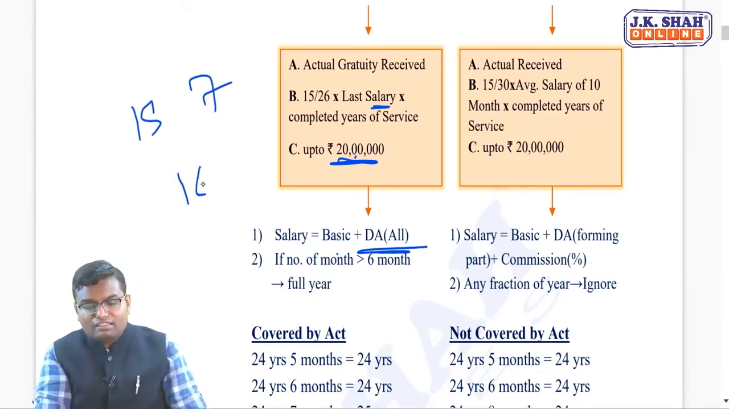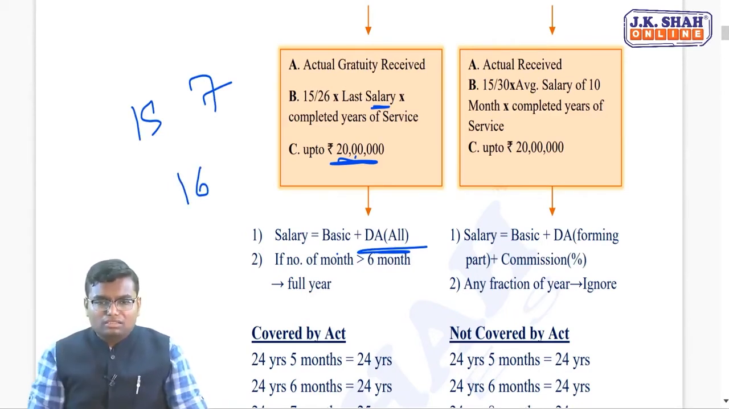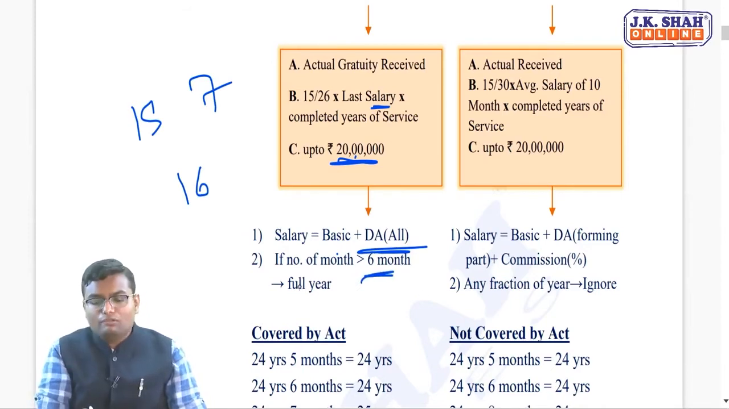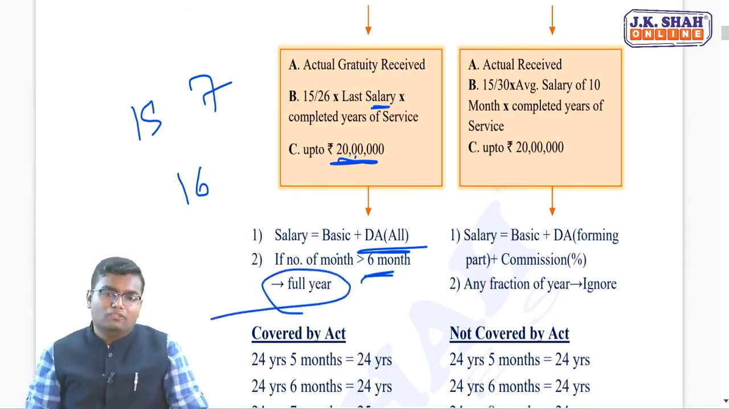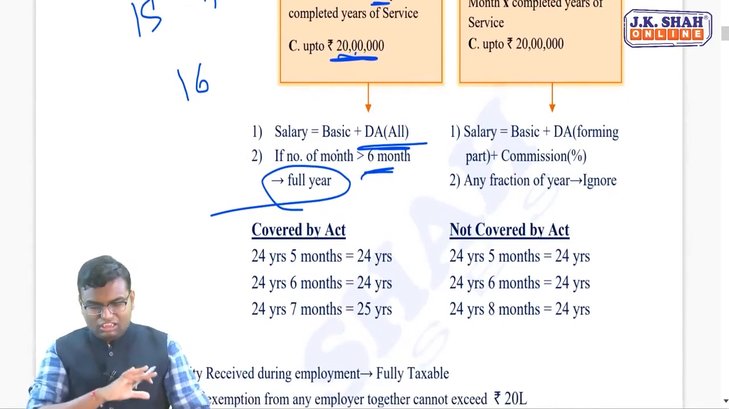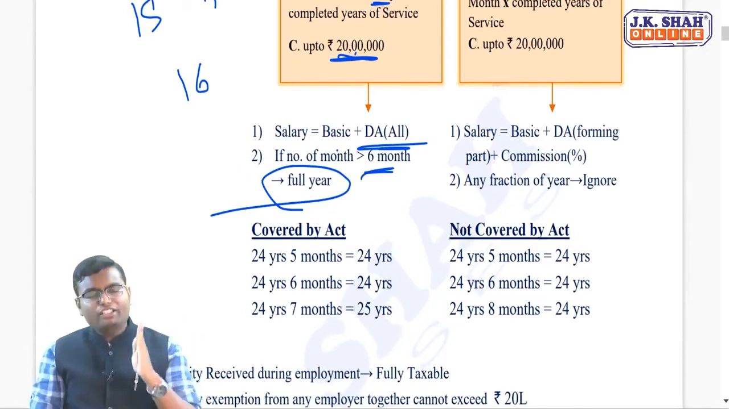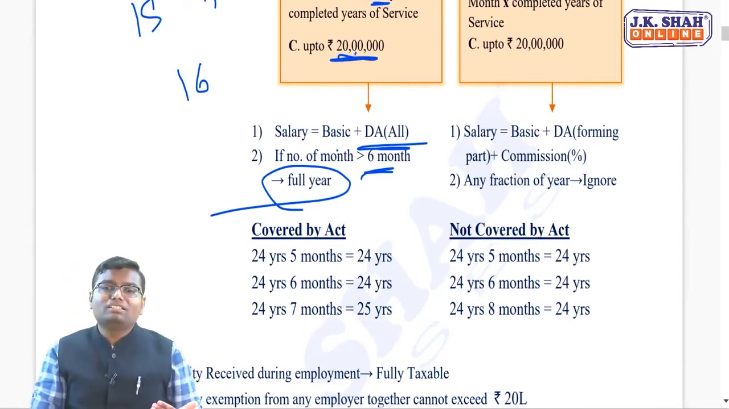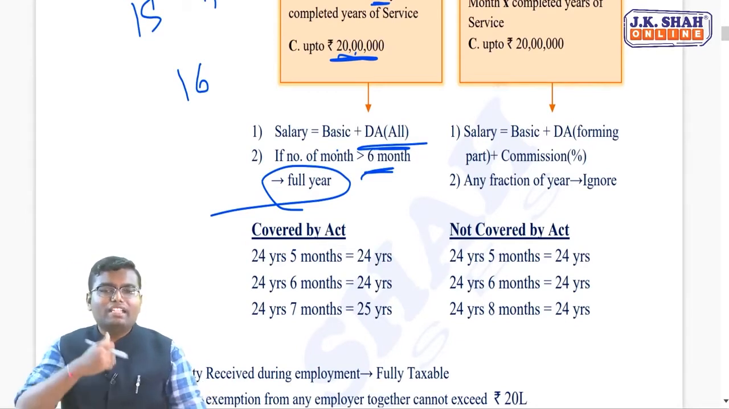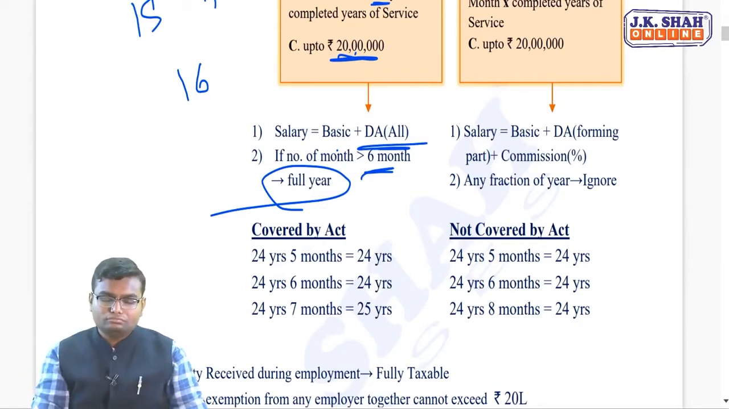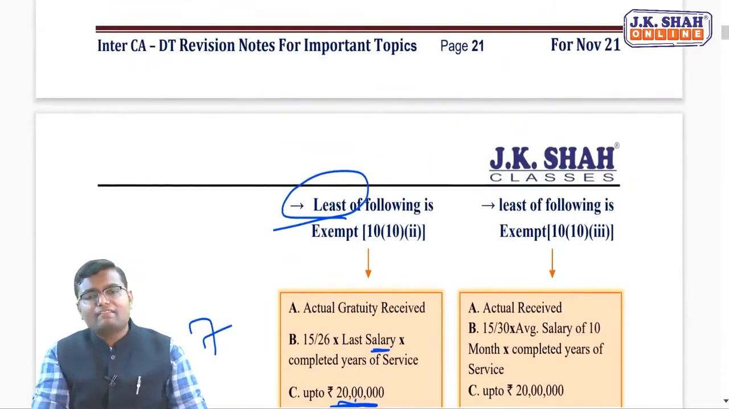The answer is 16. Meaning thereby, if the fraction in the month is more than 6, you have to consider it as a full year. For example, 24 years and 5 months, take it 24. 24 years and 6 months, take it 24. 24 years and 7 months, can I say more than 6 months? Take it 25 years. So that was the case if you are covered under the Payment of Gratuity Act 1972.